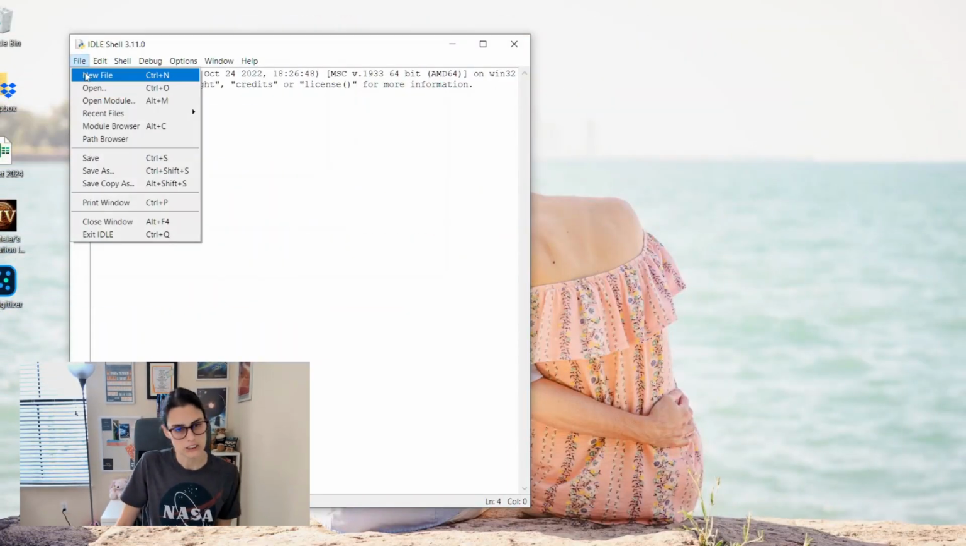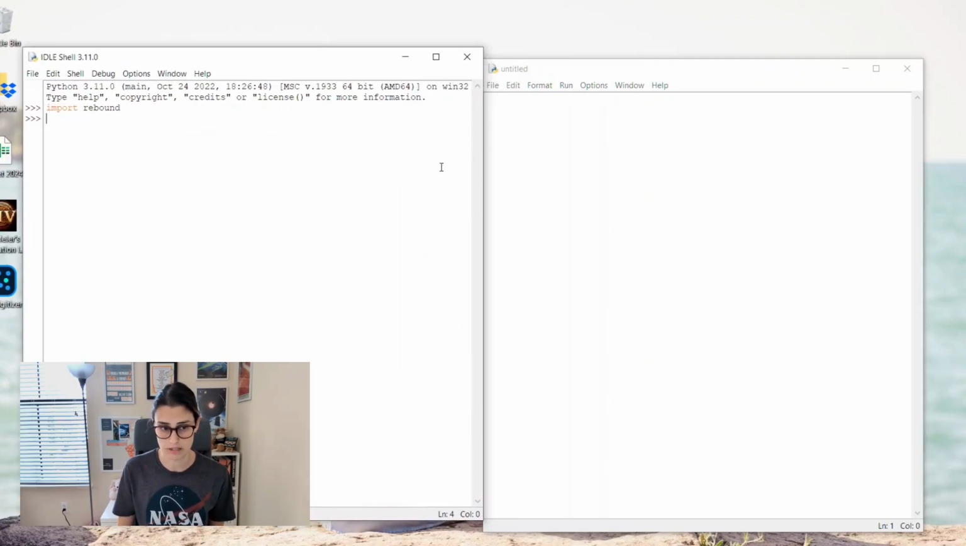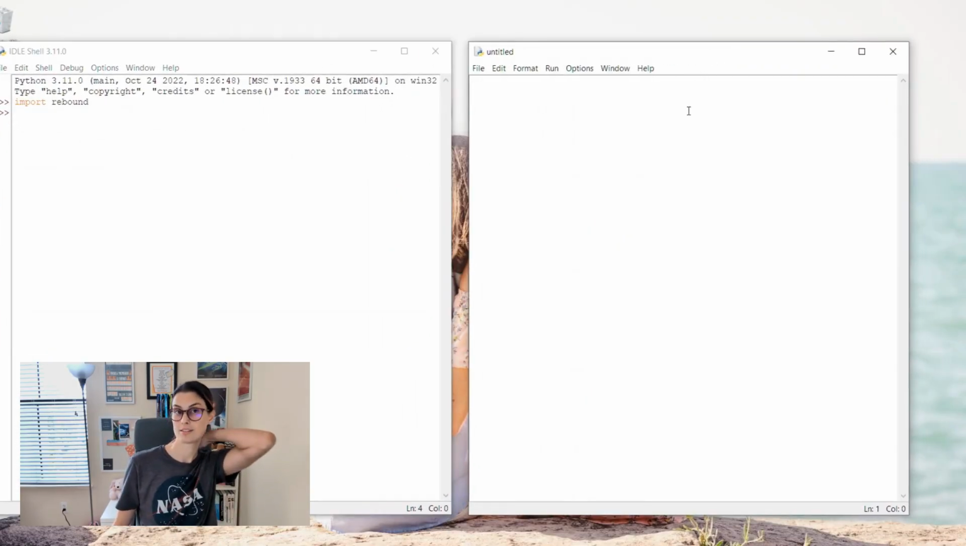Let's open a file. At work, I use VS Code for all my Python. I guess we're just going to use this. This is what I did for all of grad school, actually. I just used the IDL.